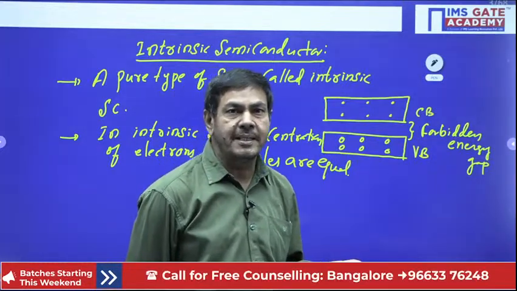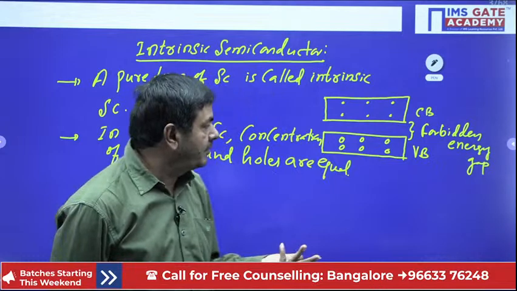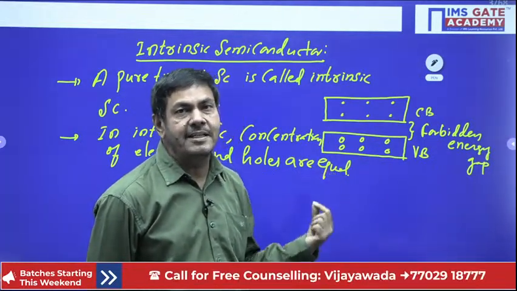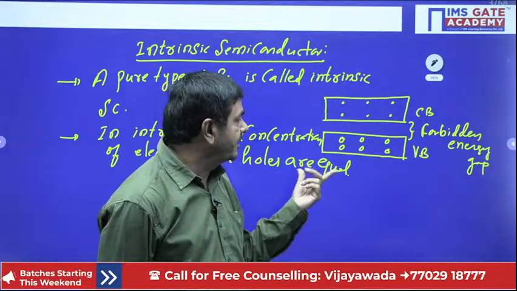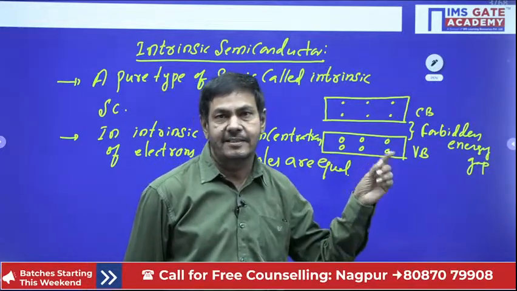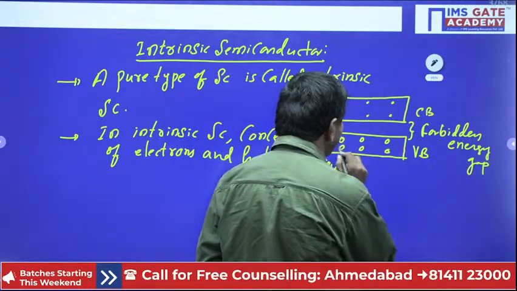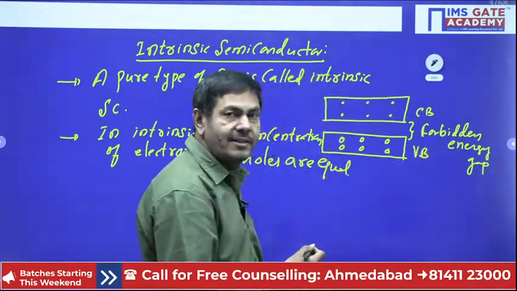Hole, what is the meaning? A lack of electron is said to be a hole. Once the electron has moved, thereby creating a vacancy, that vacancy we can call a hole. That's why the vacancy created by the lack of electrons is said to be a hole. We can define it so.